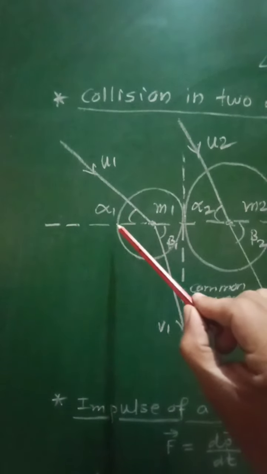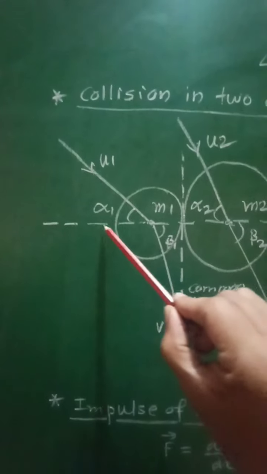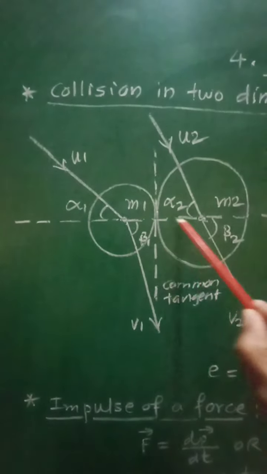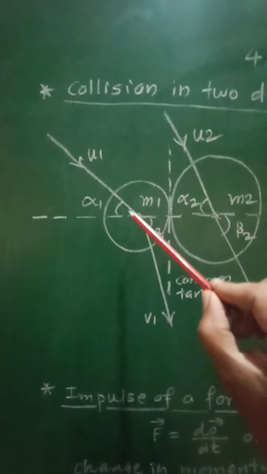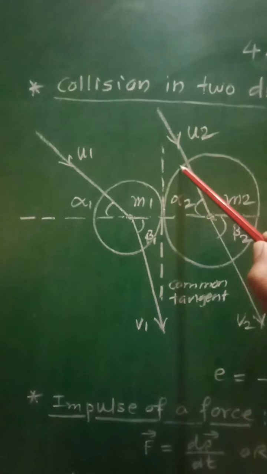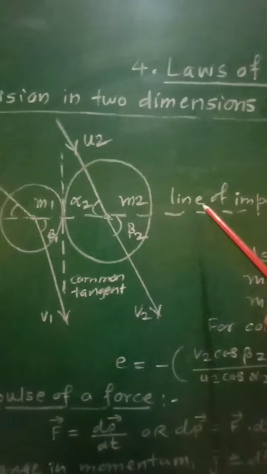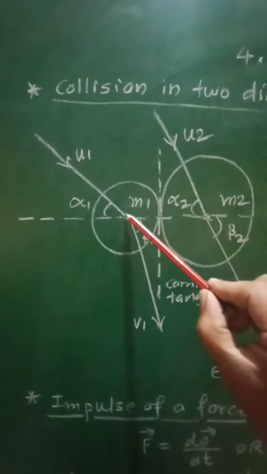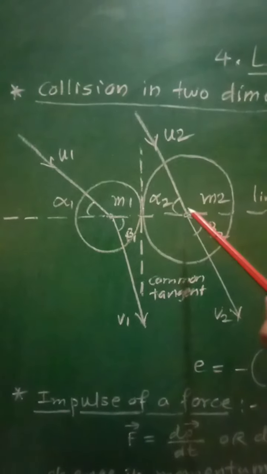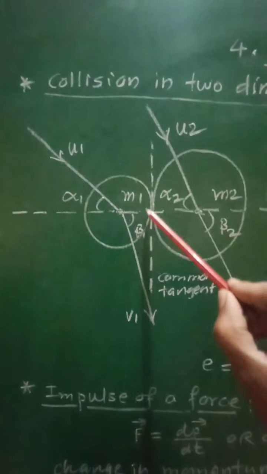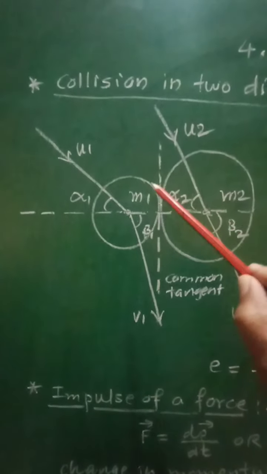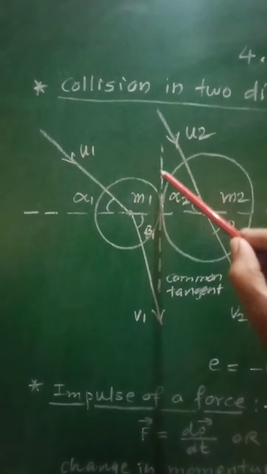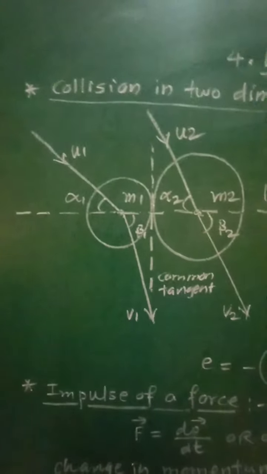Now u1 cos alpha 1 and u2 cos alpha 2 will be the components of initial velocities u1 and u2 which will lie along the line of impact. Similarly, u1 sin alpha 1 and u2 sin alpha 2 will be the components of the initial velocities u1 and u2 which will be directed in the upward direction.